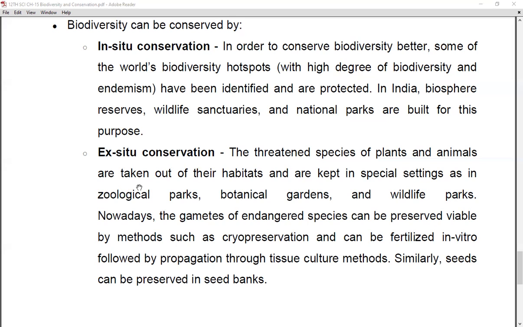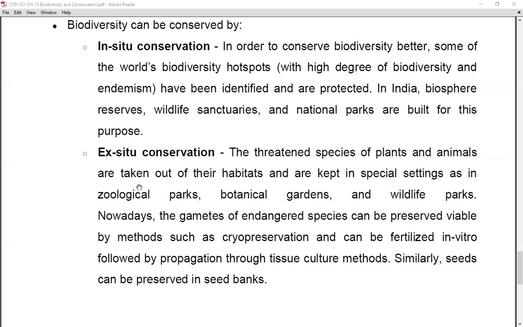So if an endangered species is there, the gametes of that species can be preserved and fertilized by in vitro processes, that is, fertilization carried out at laboratory scale, and with the help of tissue culture methods, they are grown. In the same way, the seeds of plants are preserved inside seed banks. So this is the second type of conservation, how you can conserve different species of plants and animals.